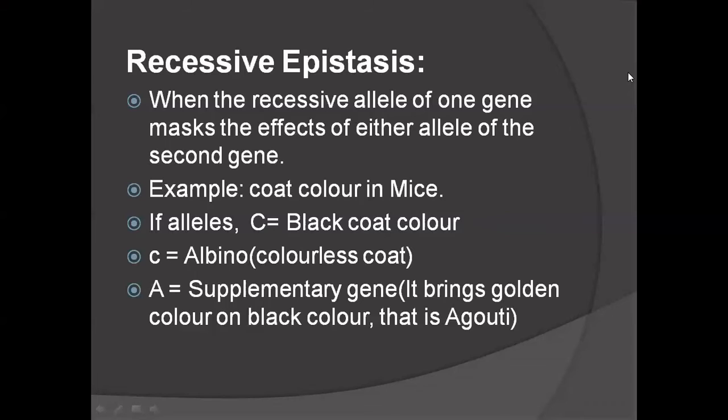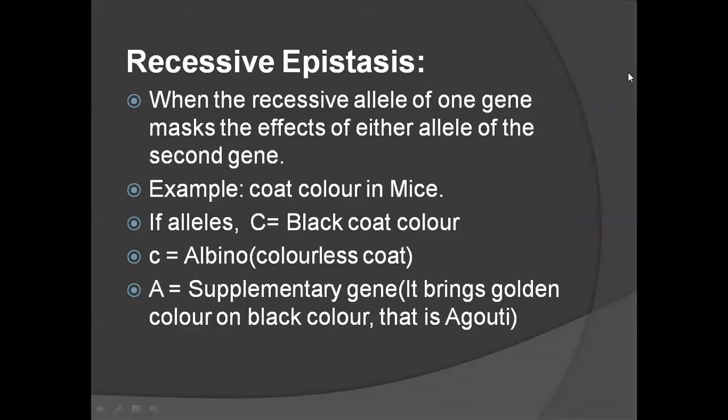So we can explain this with an example, that is coat color in mice. In mice, the wild type body color is agouti. Agouti means the body hair is black and the tip of the hair has yellow bands. So in wild type mice, the color is agouti.